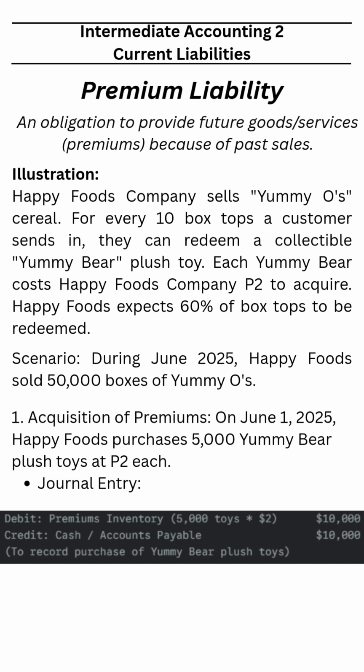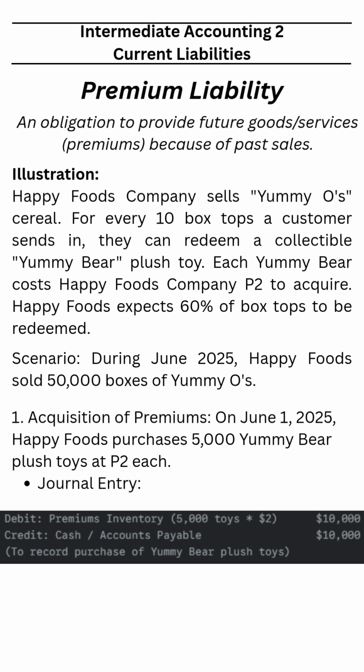Here's the scenario for the acquisition. During 2025, there were 50,000 boxes of Yummy O's sold by Happy Foods Company. Before that, on June 1, Happy Foods Company acquired 5,000 Yummy Bear plush toys. This is part of the company's preparation so that before the redemption date, it already has a sufficient number of Yummy Bear toys according to its estimate.